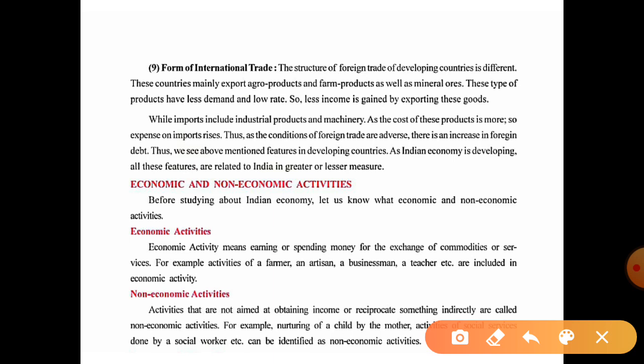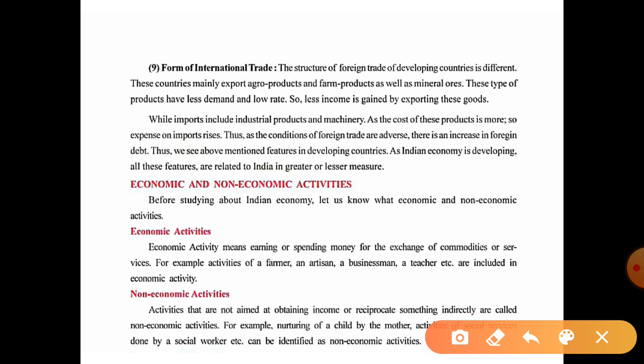So if any developing country is exporting agro-based products or mineral ore, they will never gain more profit or income. They will get less income for their agro products and farm products. While imports include industrial products and machineries, as the cost of these products is more, the expense on imports rises.